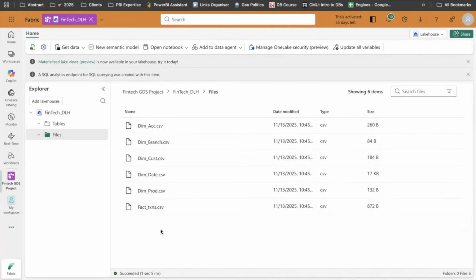Makes sense. So since every 3 a.m. the files are coming, we want them to be refreshed to our tables. If we just go straightforward and click on load to tables, we will need to come here in the morning and the evening and click on this button, which is not an efficient way. So typically how we solve this is we write a PySpark script, and that can be done within Fabric also. It takes 2 to 3 lines of code that can take your files and create a table on top of them. So let's do that.